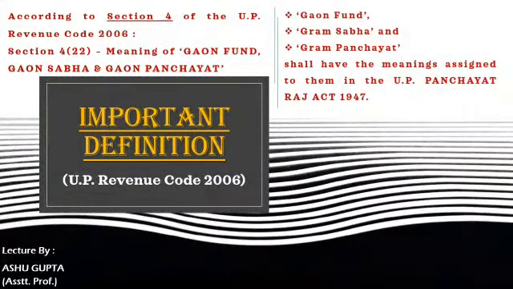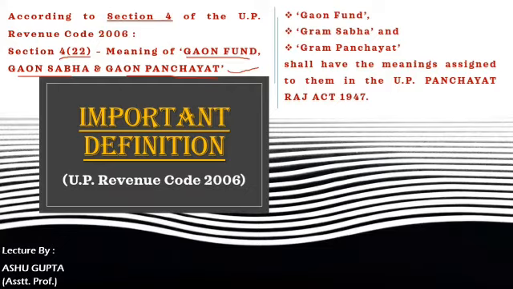The important definition which is covered in section 4 subclause 22 of the UP Revenue Code 2006 is Gaon Fund, Gaon Sabha and Gaon Panchayat. That is a very important question which is covered within the purview of 20 marks or 10 marks in your examination, but we will cover it later in the next lectures in detail.